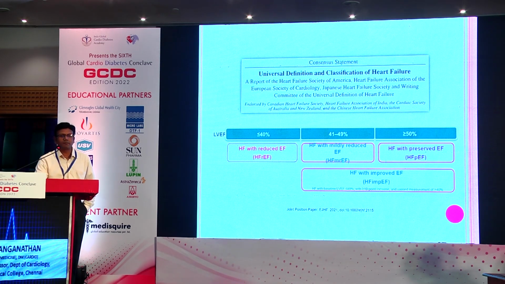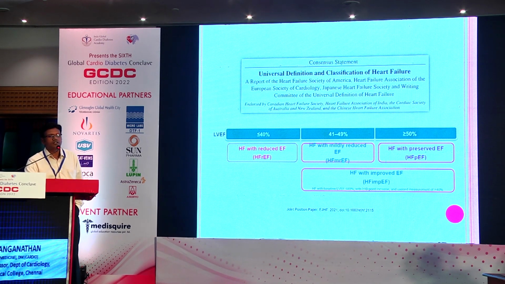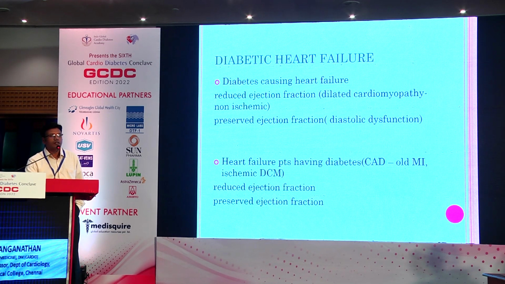This has been nicely dealt with by Dr. Hari Krishnan. The focus here is EF less than 40, which we term reduced ejection fraction, which is very important because these patients have the highest mortality. The mid-range or mildly reduced is somewhere between 41 and 49, and preserved ejection fraction is more than 50. So there are two important aspects we can discuss.